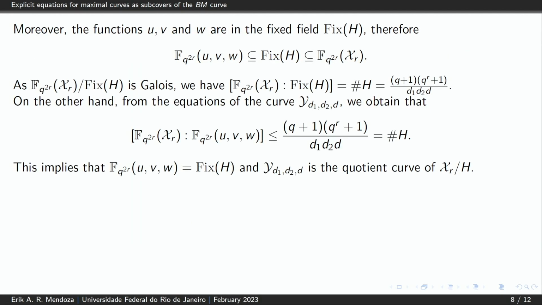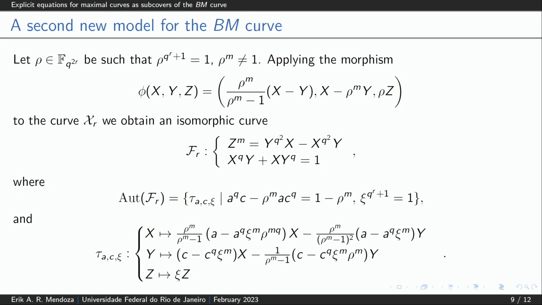So for the second new model of the BM curve, first we consider an element in the field with these conditions and consider the following morphisms. So we apply these morphisms to the curve XR, that is the first new model of the BM curve, and we obtain a second new model of the BM curve, the curve FR, with the following automorphism group. Okay? So the problem here is that with this description of the automorphism group, it is complicated to identify subgroups to construct new families of quotient curves.